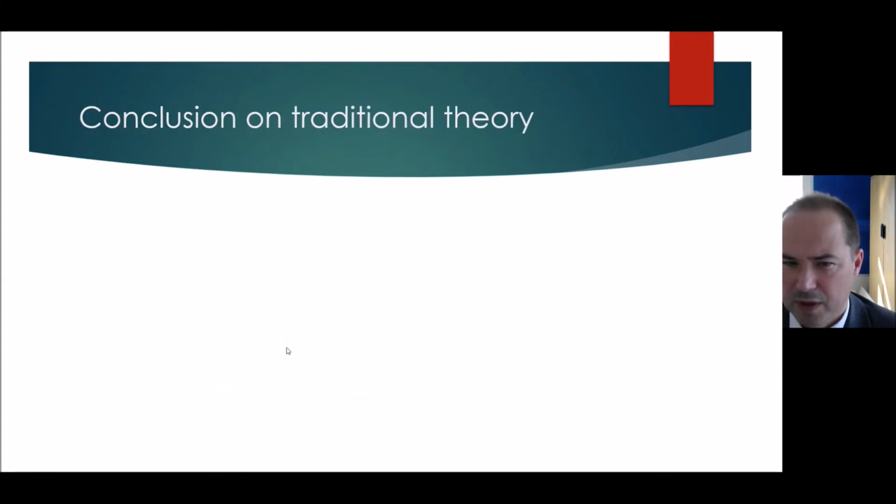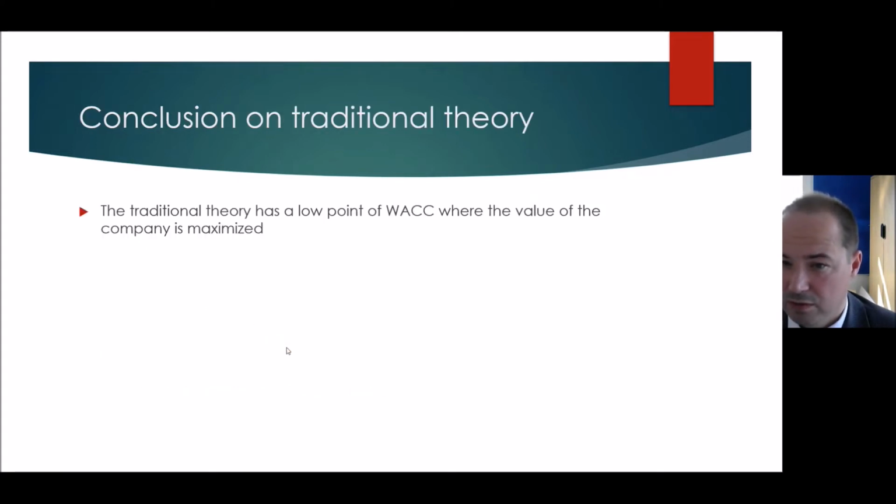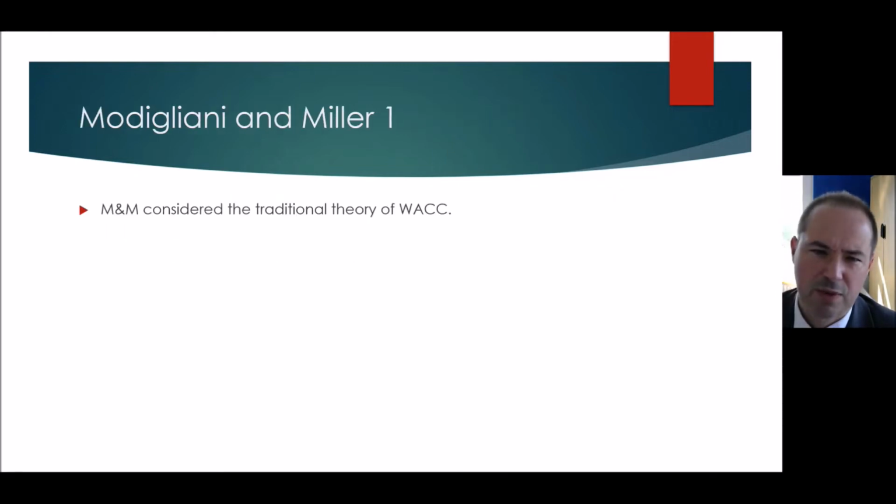So in the traditional theory, there is a low point of the weighted average cost of capital where the value of the company is maximized. And the key objective for the finance director is to find that point. Okay, so what happens then?